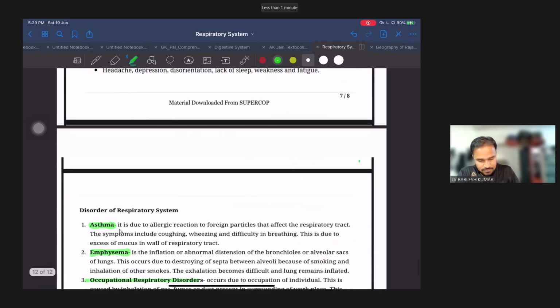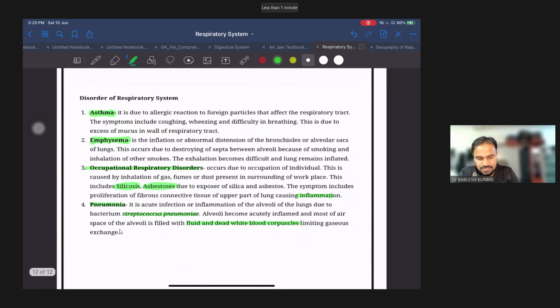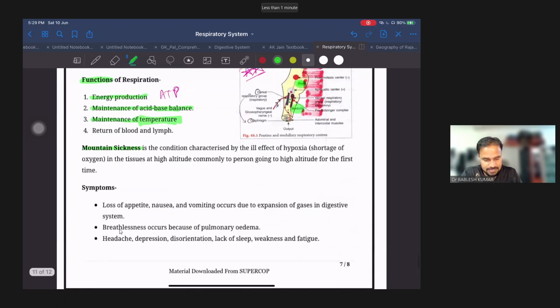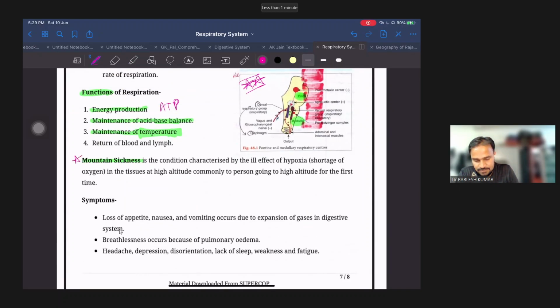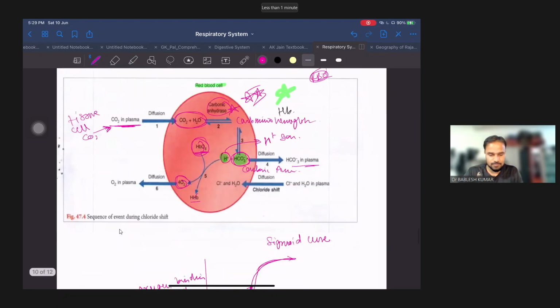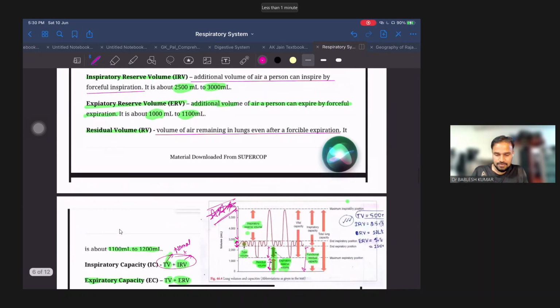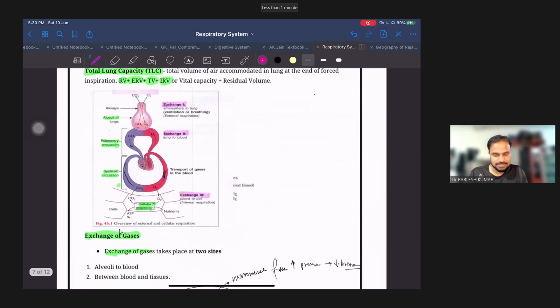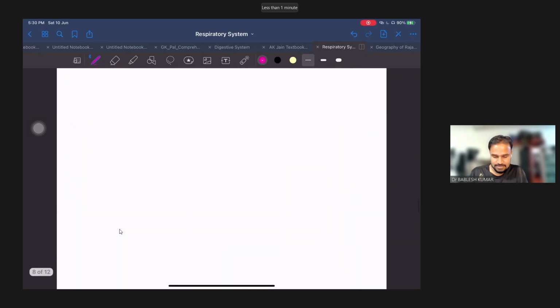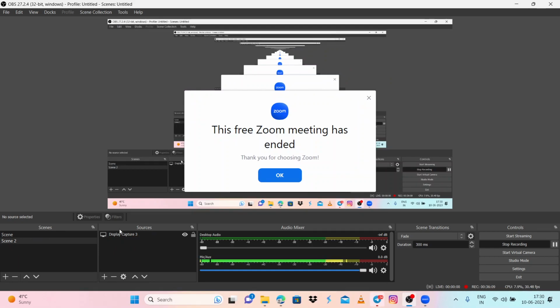Now we have to discuss different diseases of the respiratory system. First we have asthma, second emphysema, occupational respiratory disorders like silicosis, asbestosis, and pneumonia. These diseases and the practical part we'll discuss in the next class. Mountain sickness also we'll discuss in the next class. Till now we have discussed the complex structure of breathing, respiration, the different volumes, and how the gases get exchanged and transported in the body. Next we had discussed the transportation of oxygen in the form of,